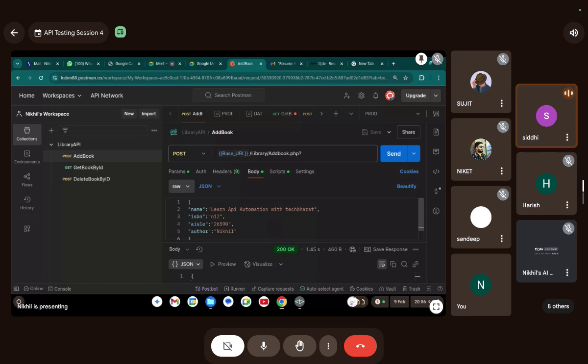If we are doing a project, will these parameters be there, or will the parameters change? Parameters are obviously going to change. These are the parameters just for this API.